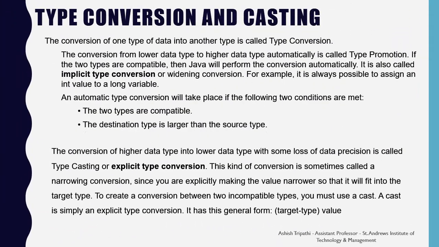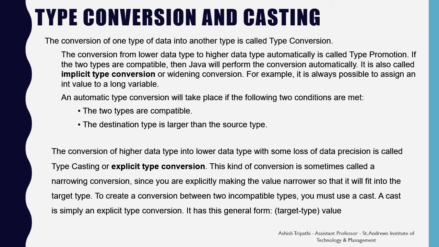Type conversion and casting. The conversion of one data type into another data type is called the type conversion. The conversion from the lower data type to higher data type automatically is called the type promotion. If the two types are compatible, then Java will perform the conversion automatically. It is also called implicit type conversion or the widening conversion. For example, it is always possible to assign an int value to a long variable.